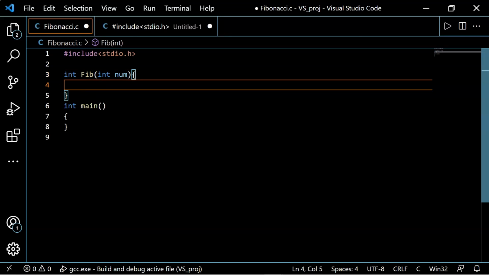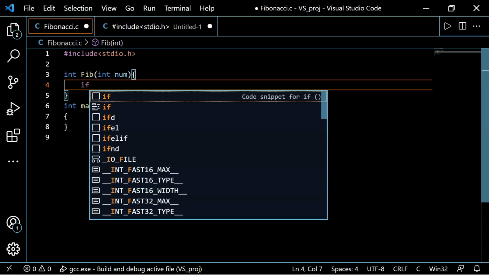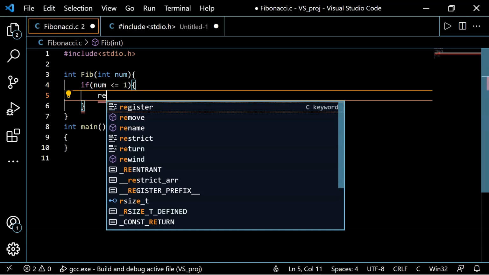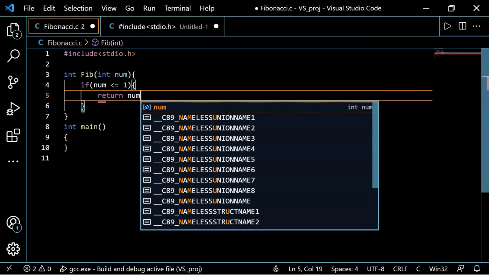Now we know that if the number is equal to 0 or 1, that is, the iterator element is equal to 0 or 1, we'll have consecutive Fibonacci numbers equal to 0 or 1 as well. Hence, first we will write the condition for that. If num is smaller than or equal to 1, then return num.